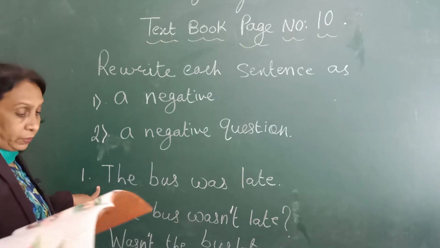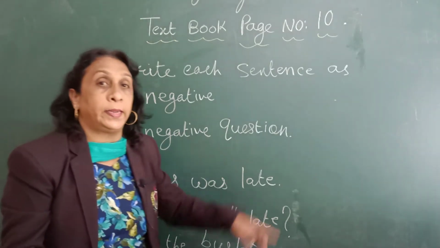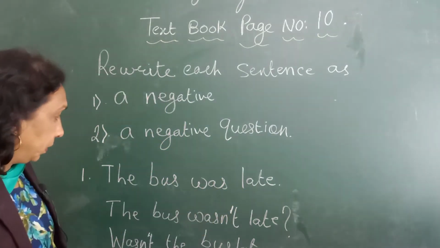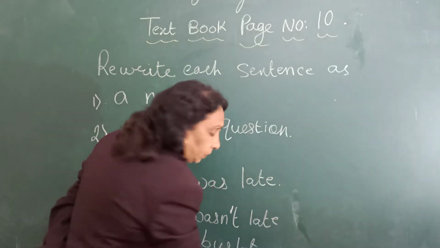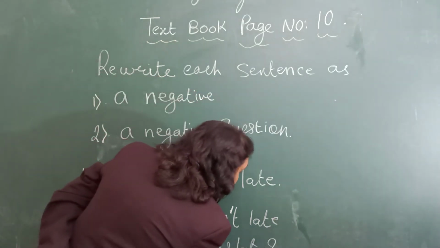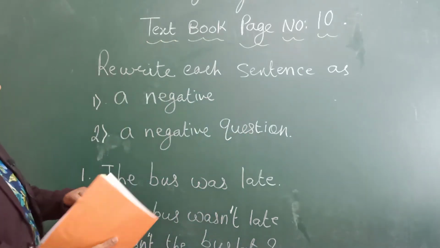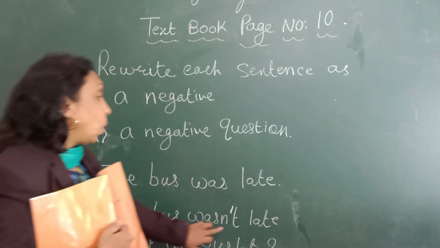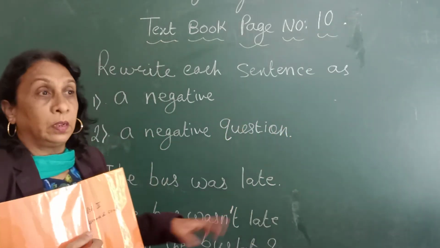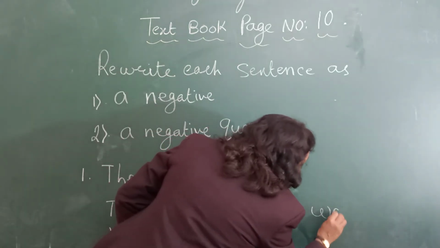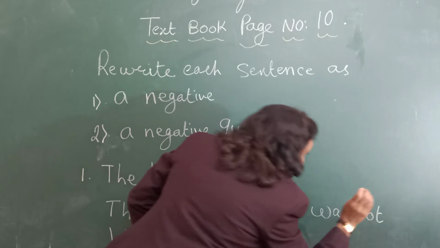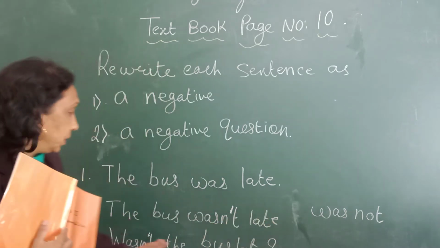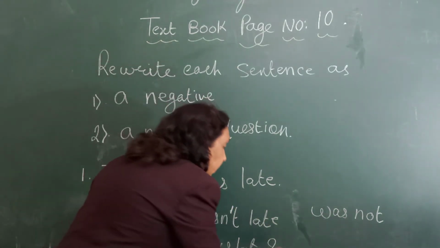Now look at the first sentence I have written on the board. The bus was late. What is the sentence? The bus was late. Now, we have to first change it into the negative one. The bus wasn't late. It should be was not. So instead of was not, what have I written? Wasn't. Short form of was not is wasn't. So the bus wasn't late, and I have given here a full stop.